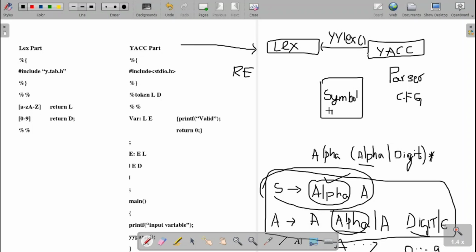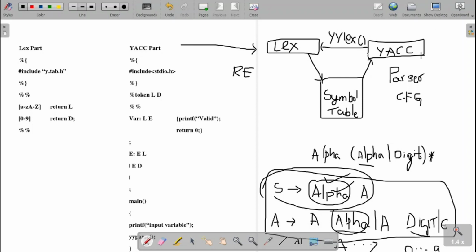Now, what is the token? The token I need is A. The token I need is my alphabet. So now the lex will store that token in the symbol table, which will be taken by the Yawk. Yawk is nothing but the parser. This is what we call the lexer parser communication.